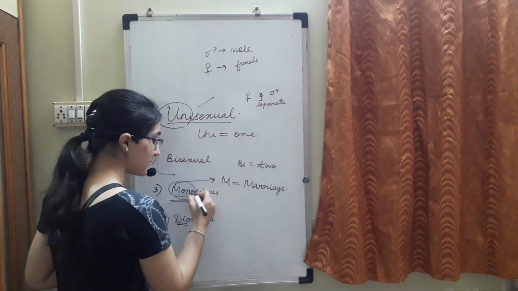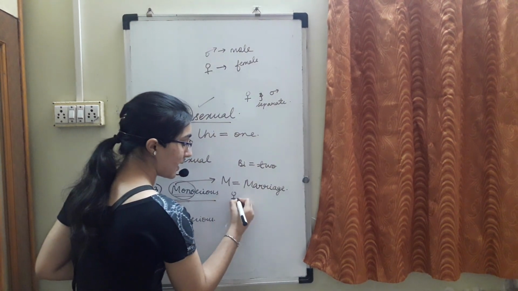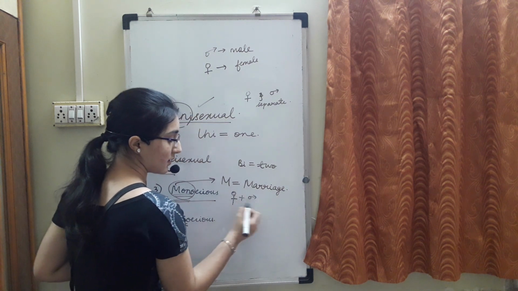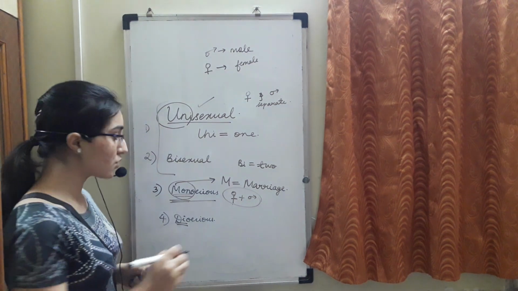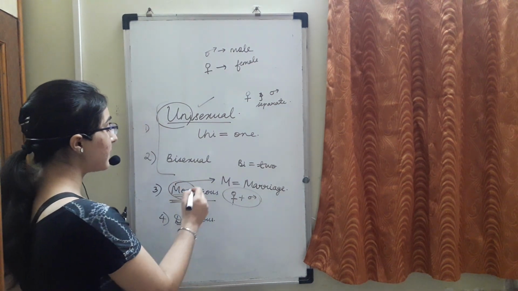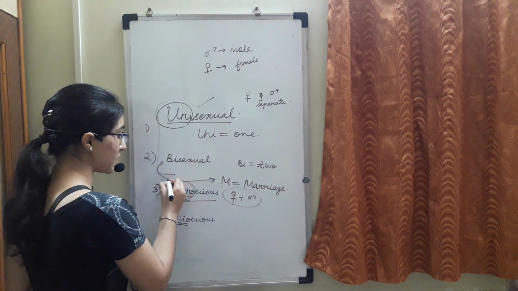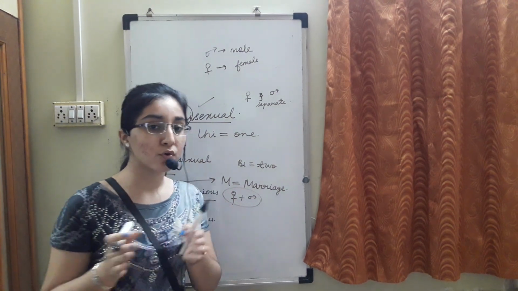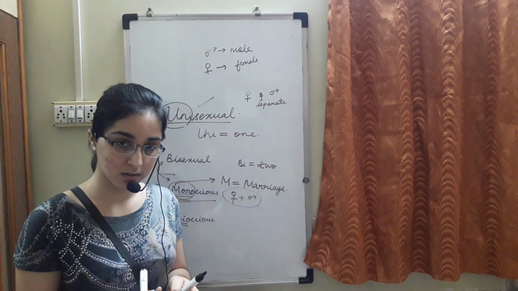So monoecious is the same as your bisexual. Keep it in mind: bisexual and monoecious are both similar.